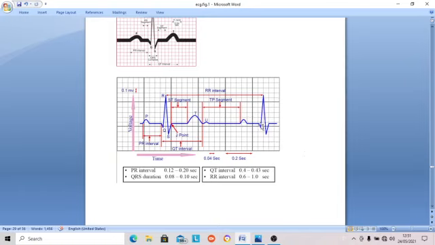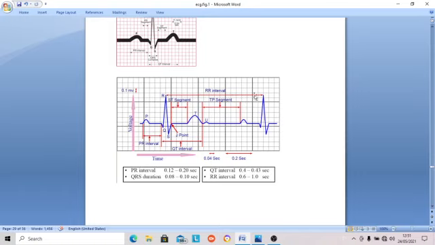So when an ECG record is given to you, this is the most important thing. The first thing to learn is to count the RR interval. We will count again, so we may not have a mistake. Top of the R wave to top of another R wave. These are 5 squares, 5, 5, so 15 are over.